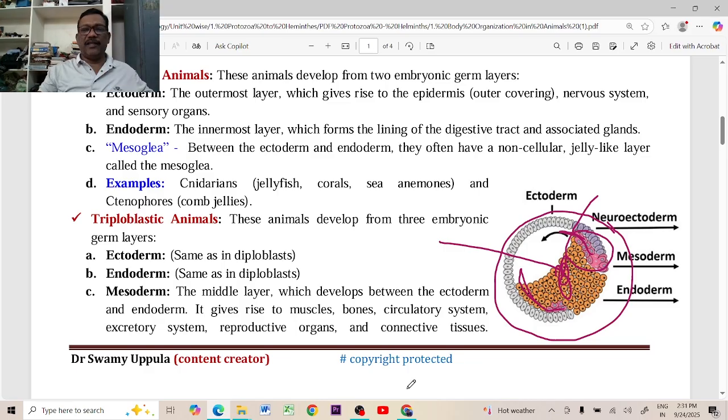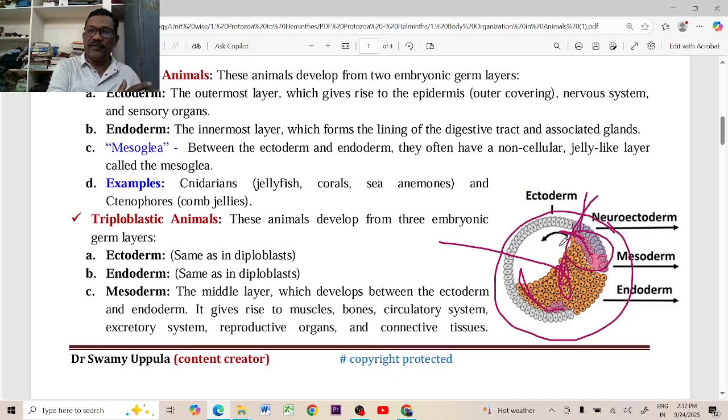After this gastrulation, all the organs are developed from these ectodermal cells, endodermal cells, and mesodermal cells. From these ectodermal cells, some cells are differentiated. Here a great thing is happening. What does that mean? At the beginning of the blastula, only one type of cells is present, but during the gastrulation, three types of cells are developing in this. From this one type of cells, three types of cells are developing. That is called the differentiation.